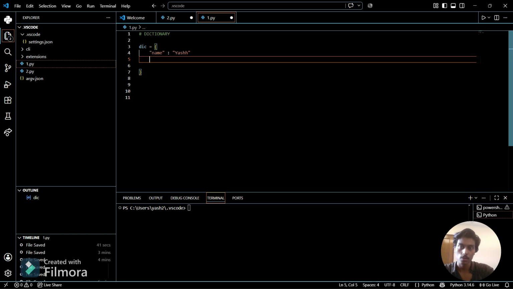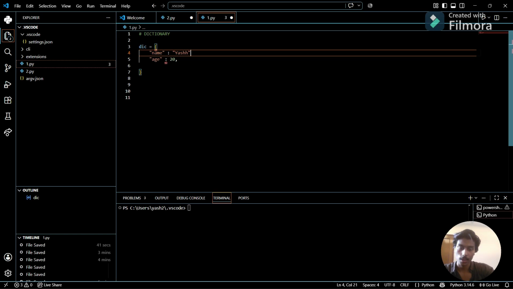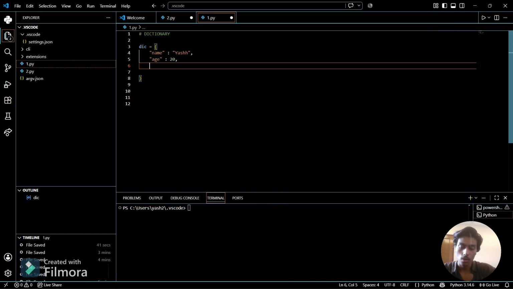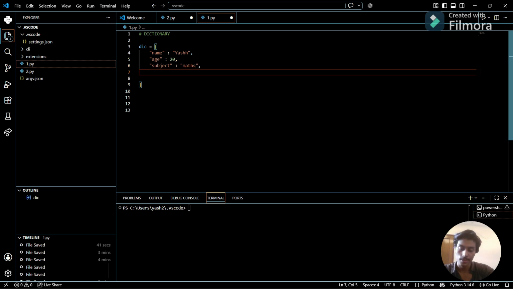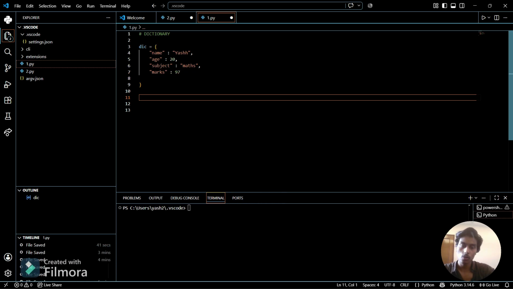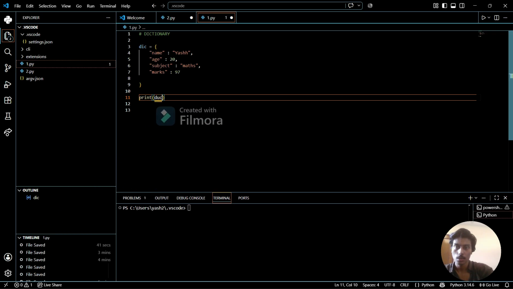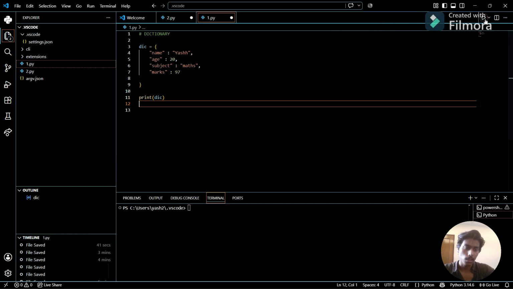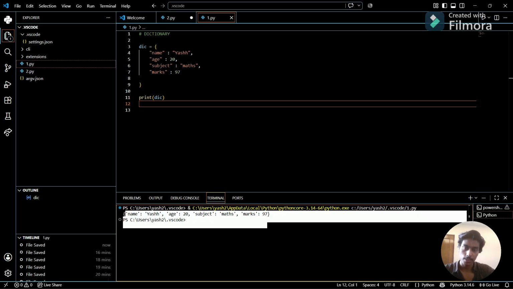So you can see, if I want to save age here, I write age, a colon, and add 20. I add it after a comma, and now I can add a subject also, which is maths, and then a comma, and then we store marks 6. So if I want to print that dictionary, I can simply print, and you can see the output here. See, the dictionary is printed.